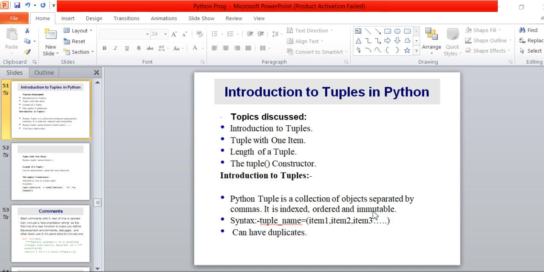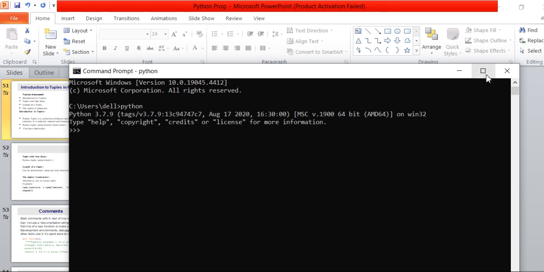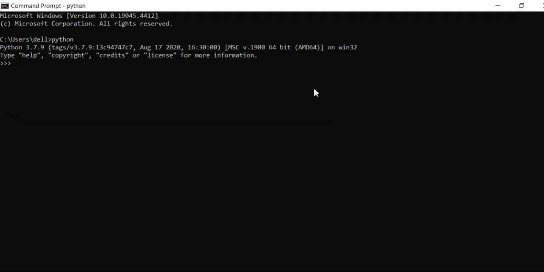So now open your command prompt and activate your Python interactive shell. I am declaring one tuple here. The name of my tuple is colors. Assignment operator, then round brackets. I am declaring data items here: red, green, and blue.